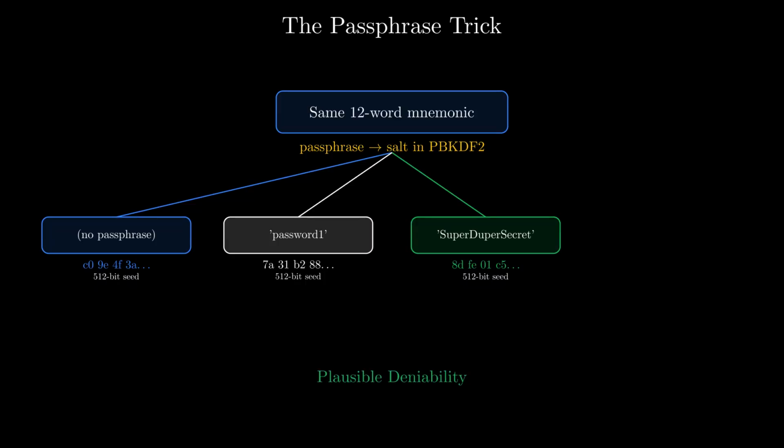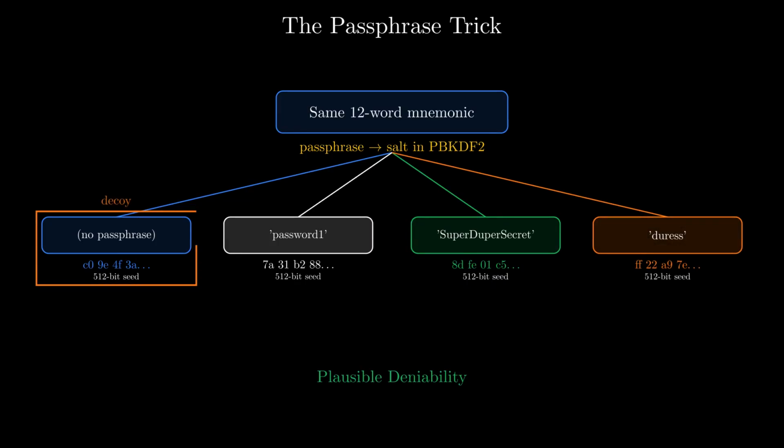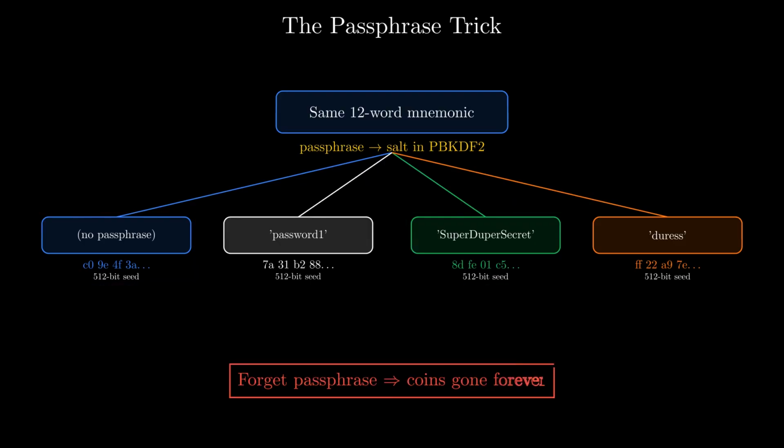This enables plausible deniability. You can keep a small decoy wallet with no passphrase and your real funds behind the secret one, so a coerced attacker sees only the decoy, but forget your passphrase or die without recording it, and the coins are gone forever. No recovery, no support line.